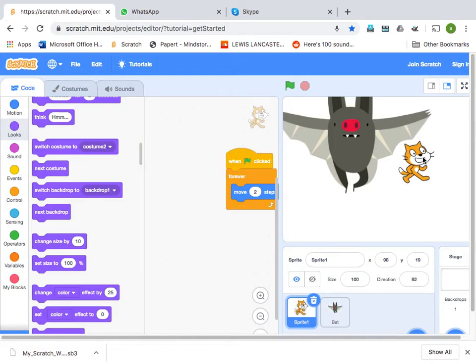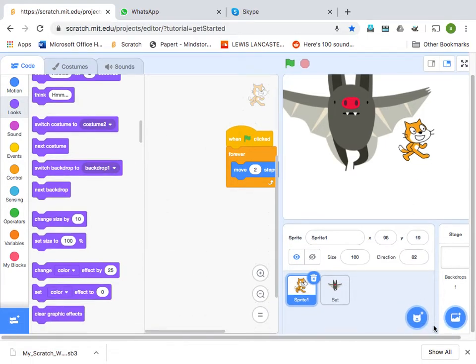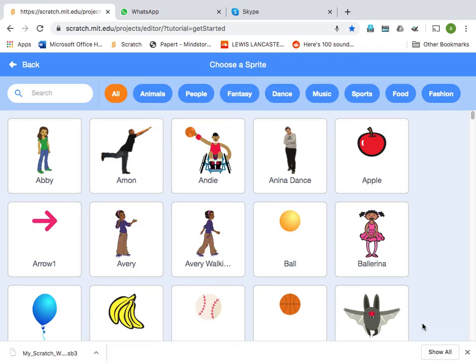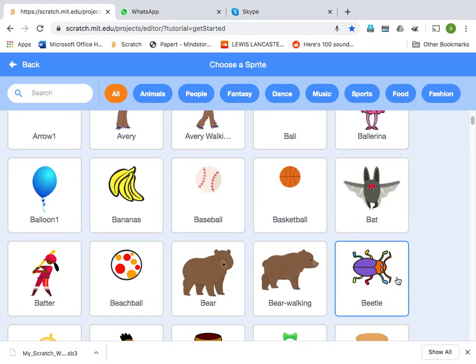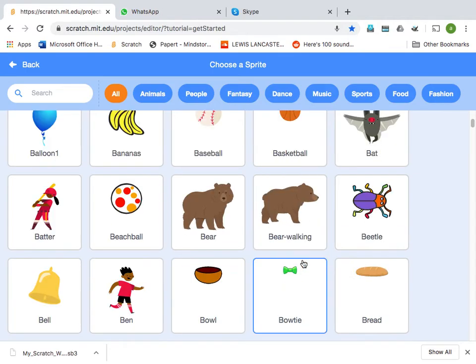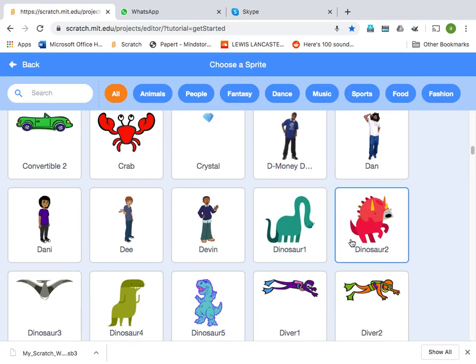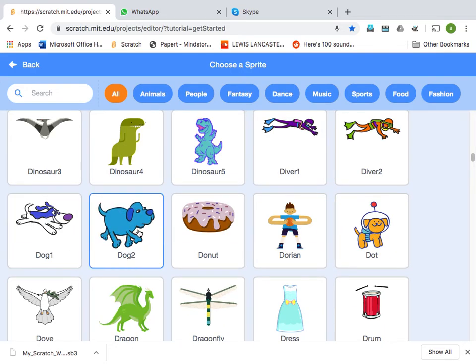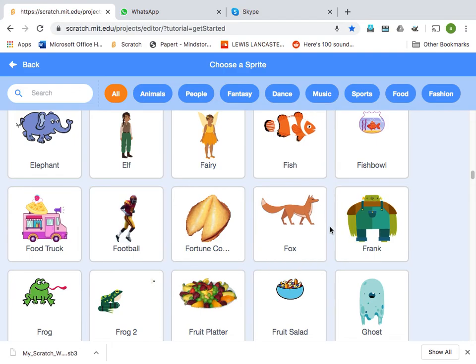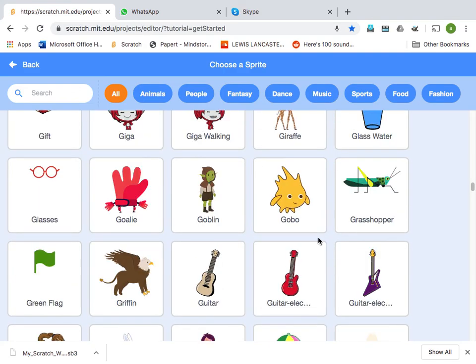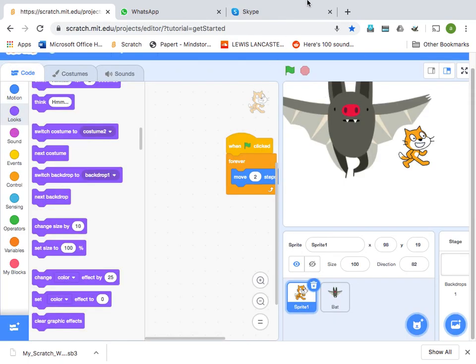So with this knowledge, you can try to make your own stories. You can try to think up different types of stories between different types of animals. Make a story in which they move around. They not only move, they run after each other. They move around, or they say some dialogues to each other. Maybe you can take the dialogue between a bear and a dinosaur, dinosaur one, dinosaur two. They are both talking, or a dog and a cat. We can do that also, or a fox and a dog. You can create a kind of story. Think of a nice story, and you should be able to make your own story, not only copy what has been done today. All right.